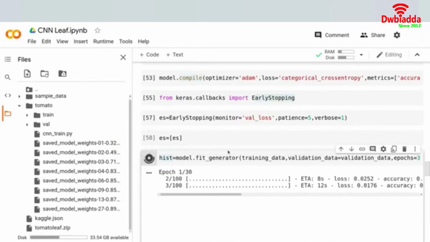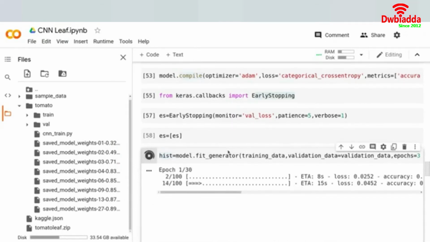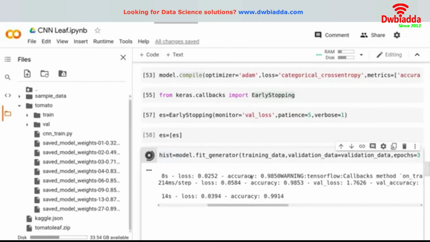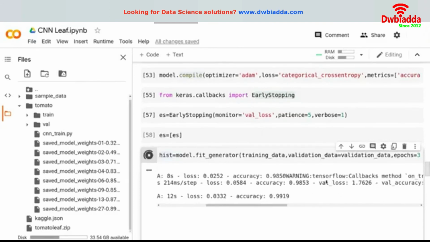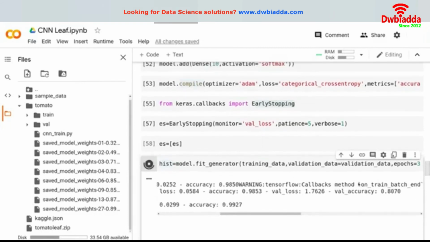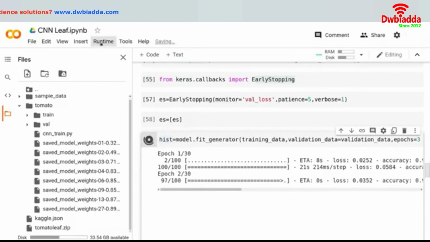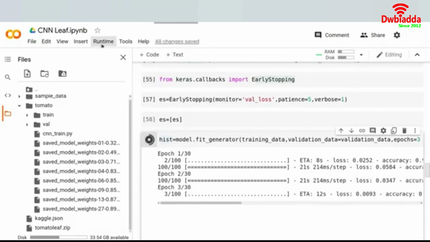So it will again train for 30 epochs, and this will basically stop if the validation loss stops improving. So let us see for some epochs, let's say 3 or 4 epochs, before we can take a decision on whether this is what we require or not. It is taking about 20 seconds to complete one epoch. And validation loss is 1.7626 over here. Let's see what is there in the second epoch. You can use the power of GPU, which I'm using in Google Colab, by changing the runtime environment. So make sure you use the GPU version and not the normal CPU version.